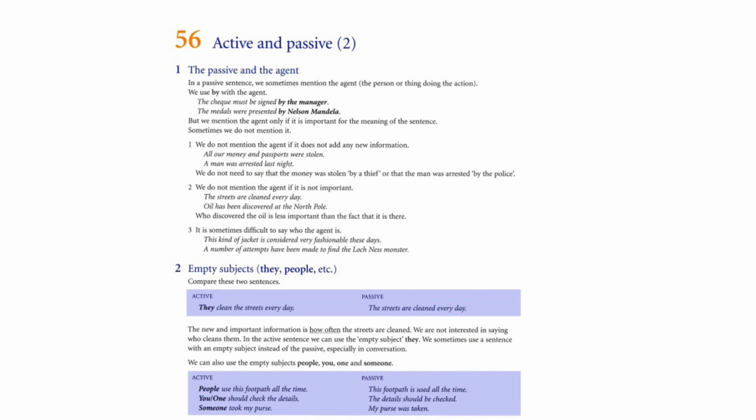Sentences in active voice: People use this footpath all the time. In passive voice: this footpath is used all the time. Someone took my purse. My purse was taken. That's all for today.